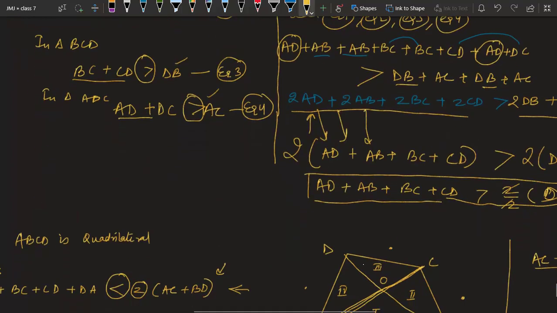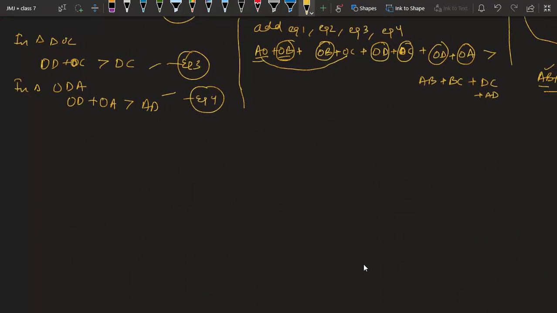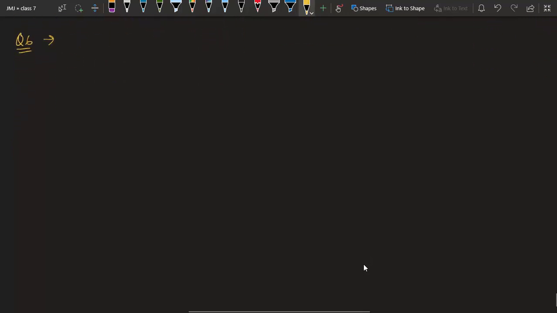Okay. Now the last question, question number 6. The lengths of two sides of a triangle are 12 centimeter and 15 centimeter.